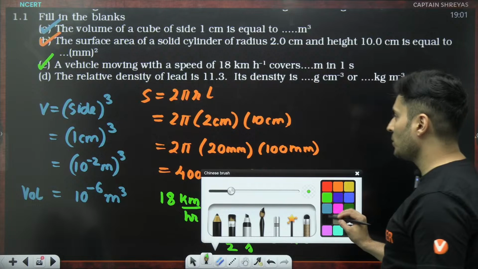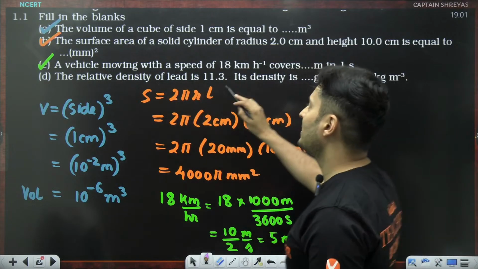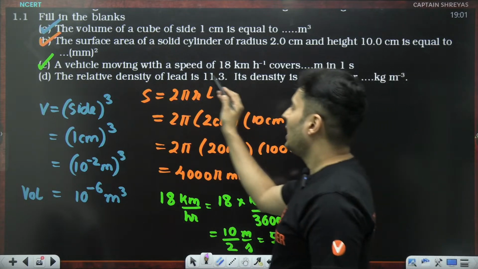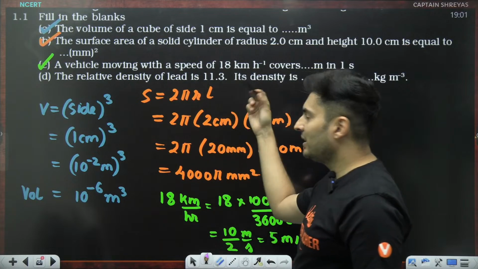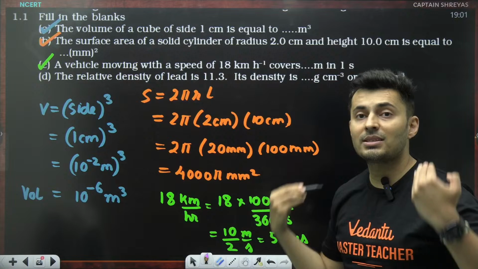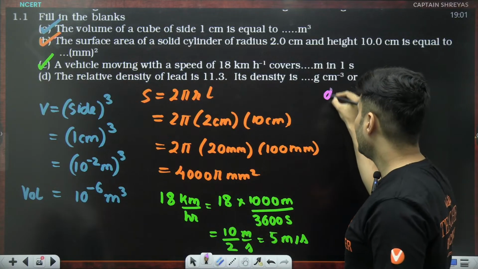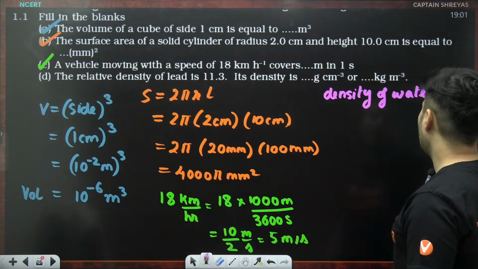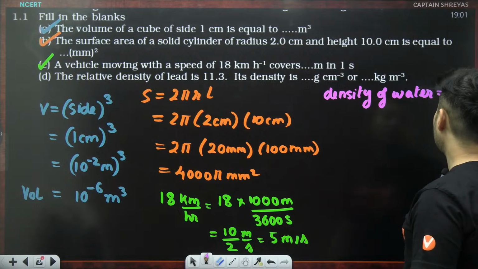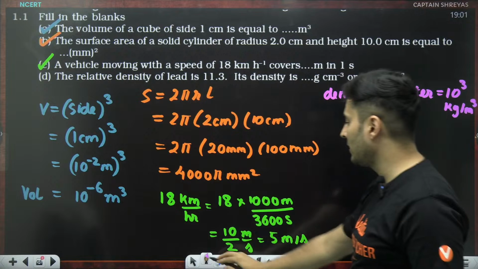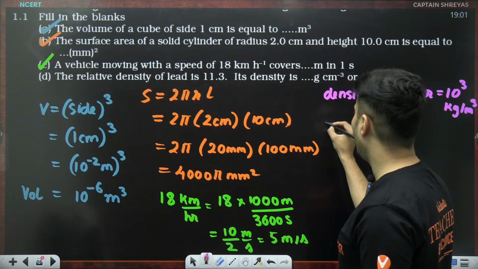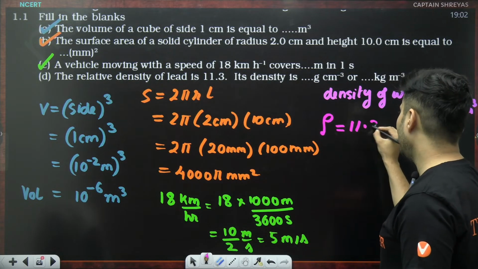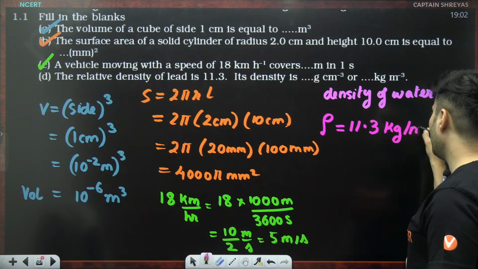Let's move on to the next question, guys, coming up on your screen. Relative density of lead is 11.3. Density in gram per centimeter cube or kg per meter cube. Actually, when I say relative density is 11.3, it is 11.3 times heavier than water. So density of water is 10 to the power 3 kg per meter cube. This is a standard thing. So hence the actual density of lead will be 11.3 kg per meter cube.